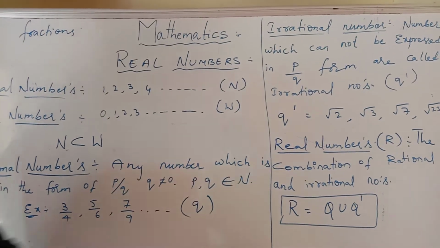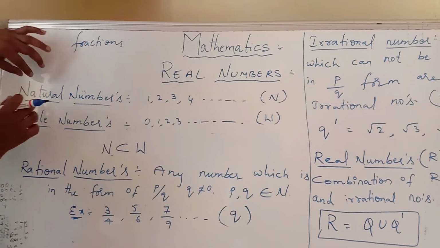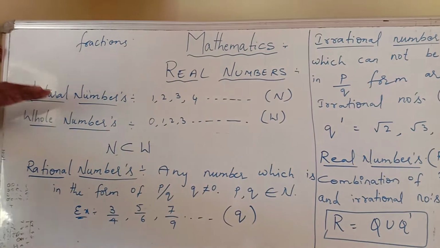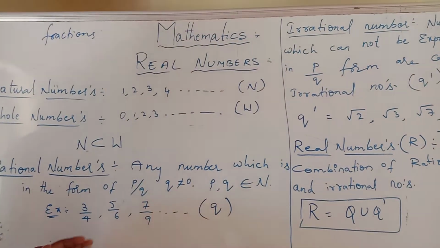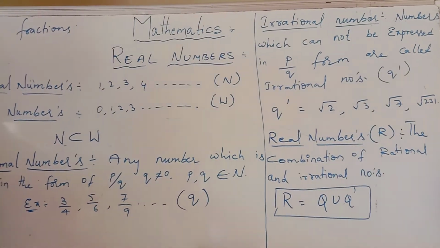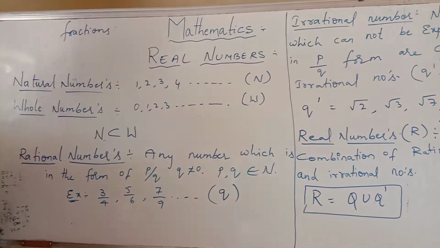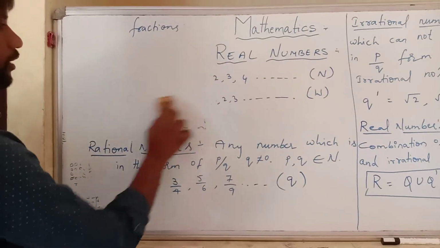So to understand real numbers, that is the way I have added natural numbers, whole numbers, rational numbers and irrational numbers. By using this, you can understand what are real numbers. Now, one important theorem in real numbers is the division algorithm lemma.